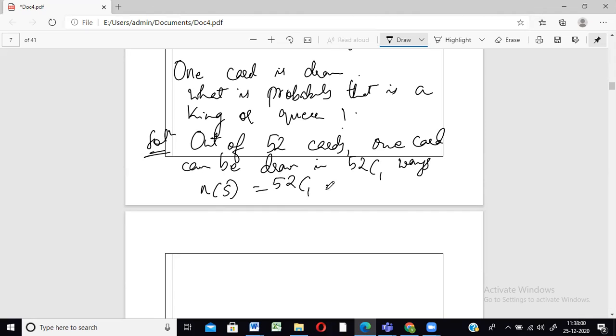That is 52C1. And NC1 is always equal to N. Whenever you have to just select one, 100C1, the answer will be 100. So you don't have to sit and calculate. That's a property which we've already done. Right? So now coming to events.